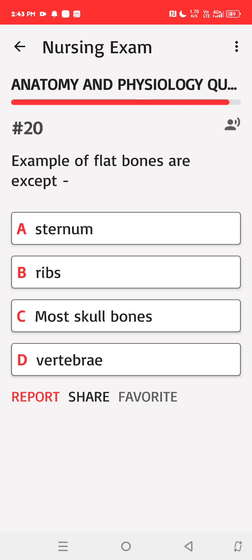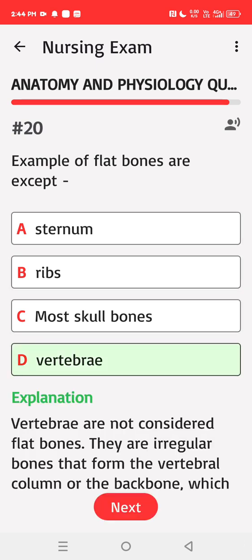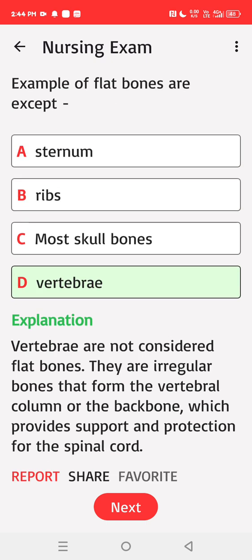Examples of flat bones are, except A. Sternum, B. Ribs, C. Most skull bones, D. Vertebrae. Correct answer: D. Vertebrae are not considered flat bones. They are irregular bones that form the vertebral column or the backbone, which provides support and protection for the spinal cord.